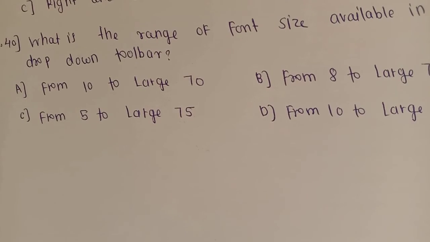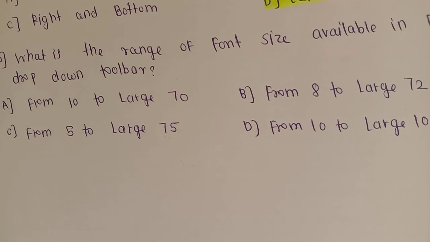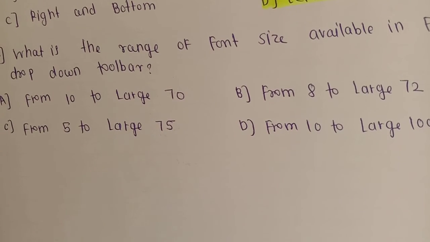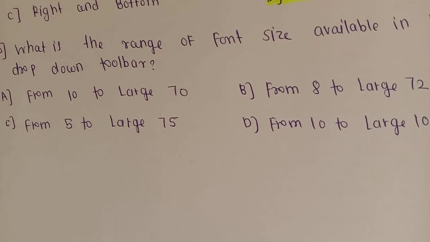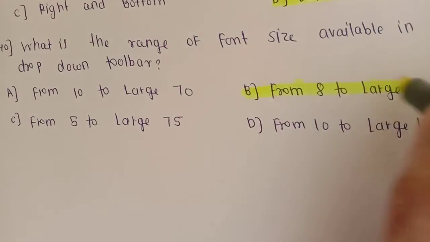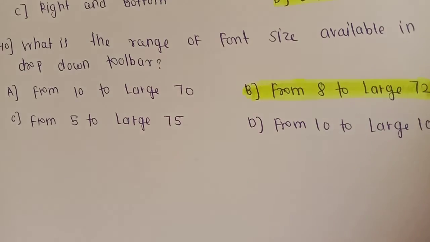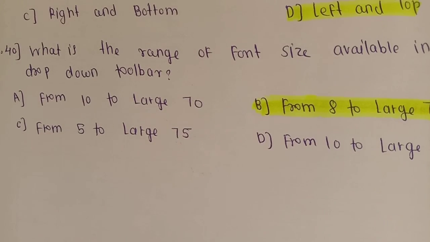Next and last question here is, what is the range of font size available in the font size drop down toolbar? So the answer is B, that is from 8 to 72. So we should also keep in mind the largest size and smallest size the font toolbar provides us. So these are the 40 important questions on MS Office.